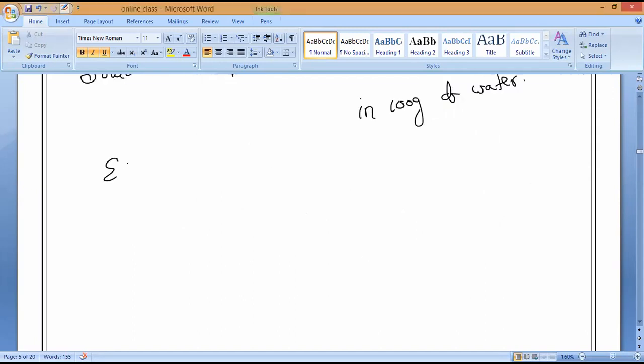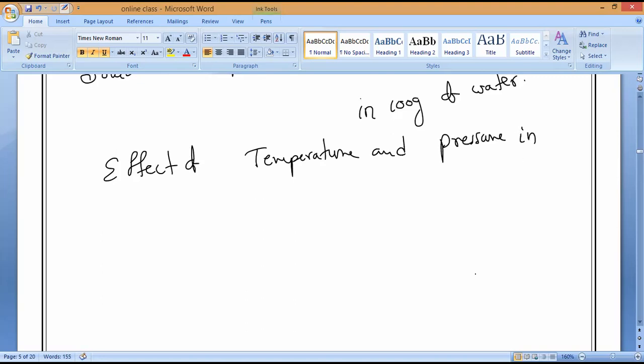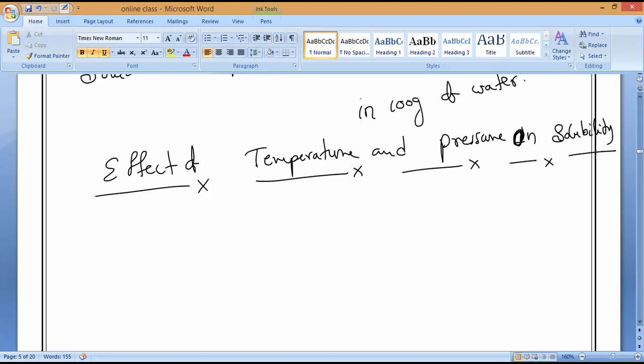Effect of temperature and pressure on solubility. This is what we'll study in today's class. This is more important, guys. You have to learn it very clearly. Shall we start now? Are you ready?